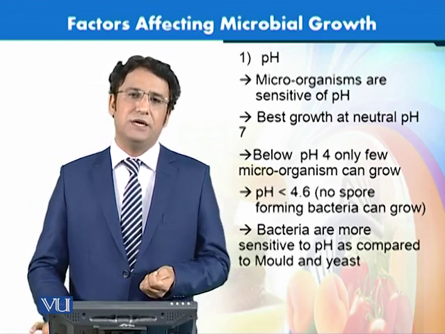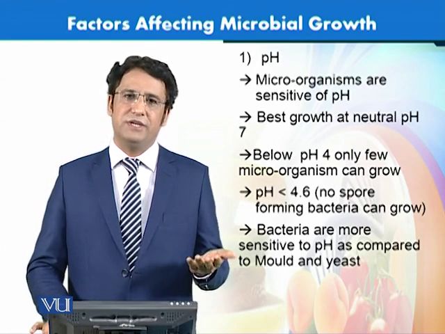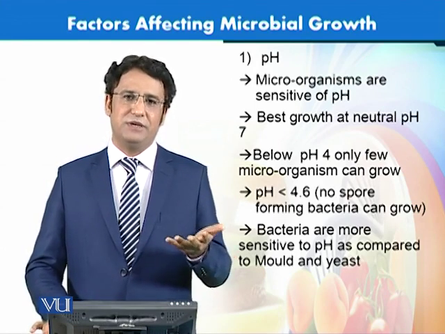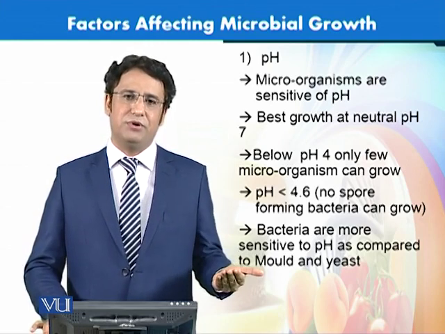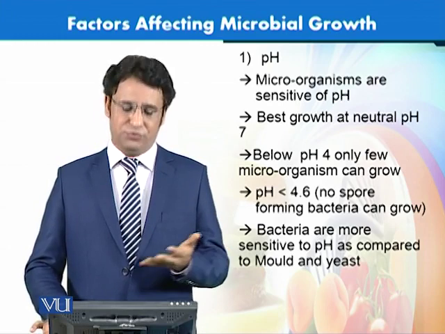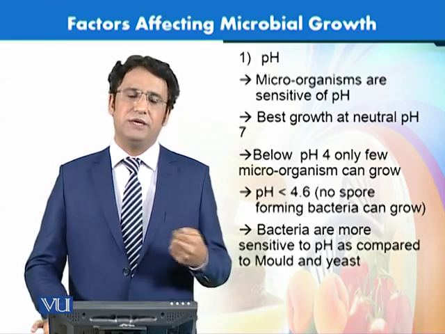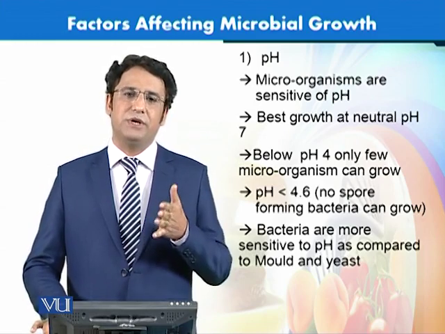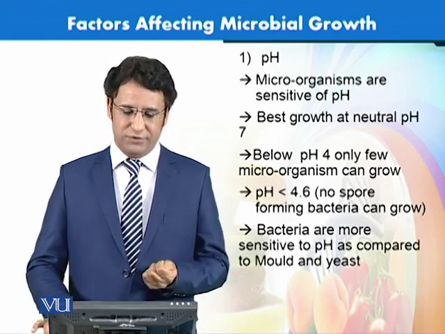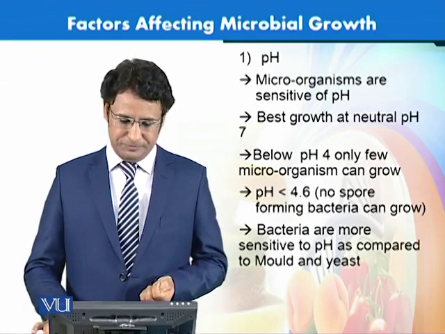For example, milk has a neutral pH, but when we make yogurt out of it, that means we are reducing the pH of the product. So that pH would not favor the growth of other microorganisms. So by changing the pH of food from neutral to acidic in the form of making another product, that would increase the useful life of that food product.